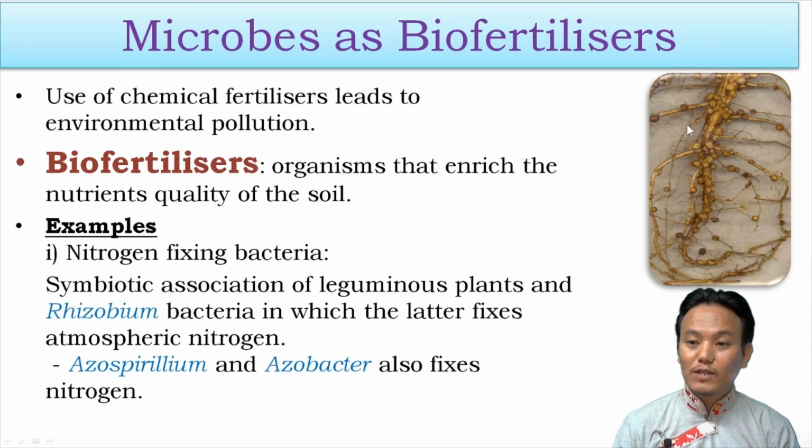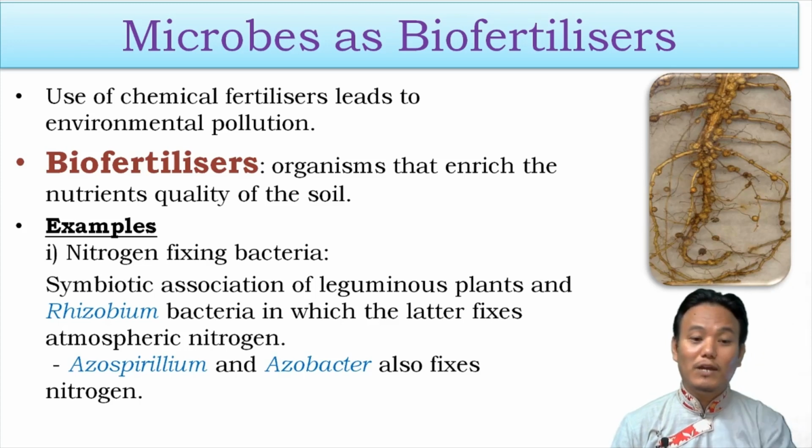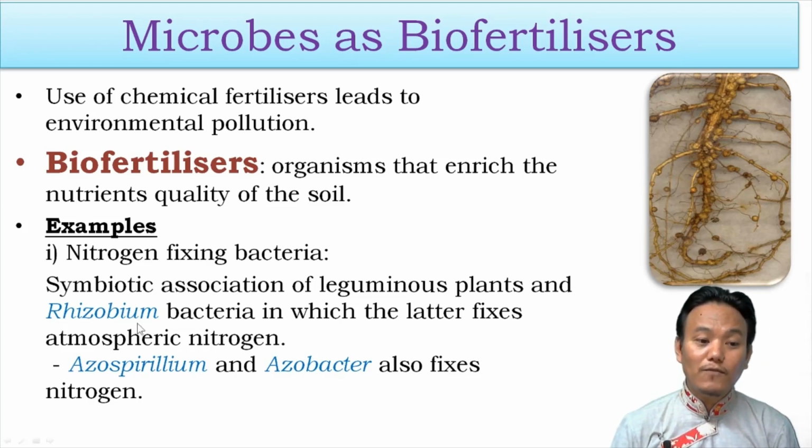For example, if you look at this particular picture, you can see that there is formation of these small nodules. These nodules are formed due to symbiotic association of the plant along with the bacteria. And this bacteria helps the plant in fixing atmospheric nitrogen. Plant gets the nitrogen, and in turn the plant provides photosynthetic products to the bacteria. So this is like a symbiotic association. Apart from Rhizobium bacteria, we also have Azospirillum bacteria. We also have Azotobacter. So these are nitrogen fixing bacteria.